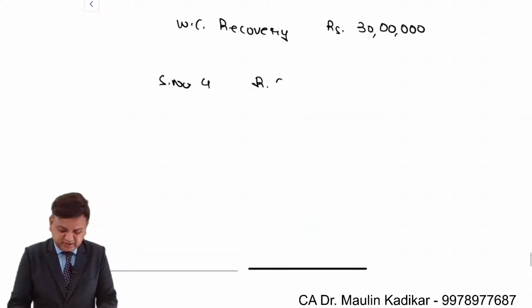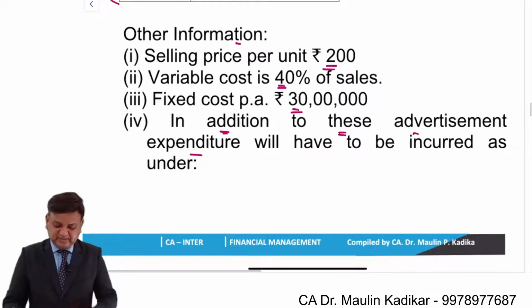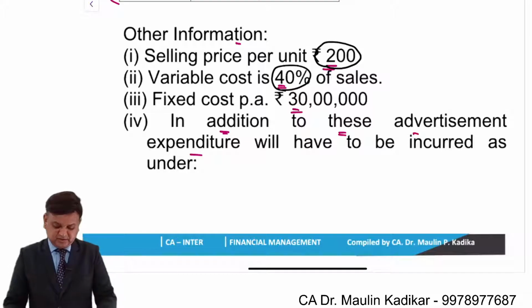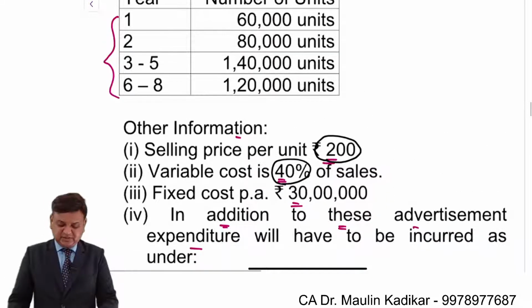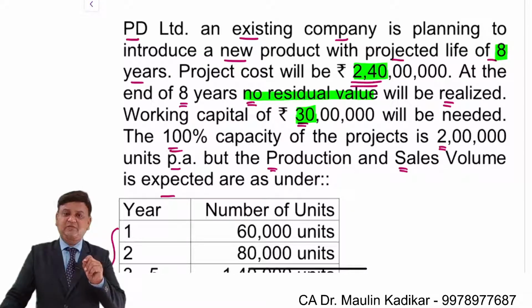Step number 4, recurring cash flow. Dear students, here the selling price is given as 200 and variable cost is given as 40% of the sales, and further information has been given. I want all of you to tell me only the first year recurring cash flow.